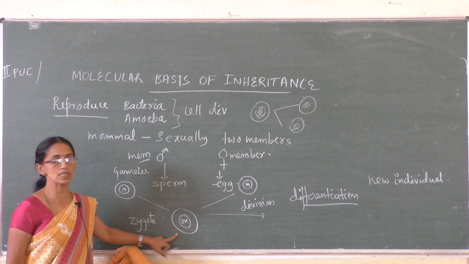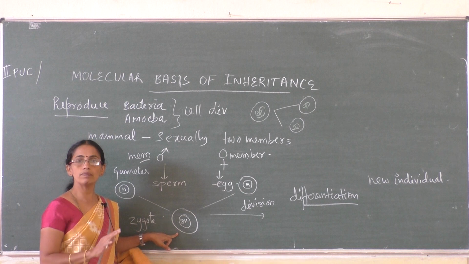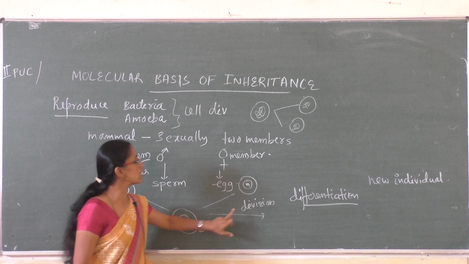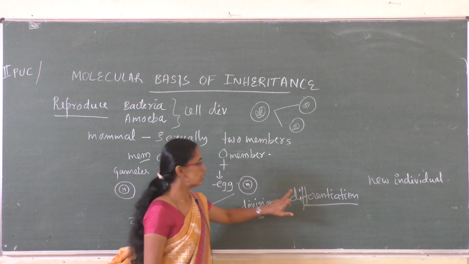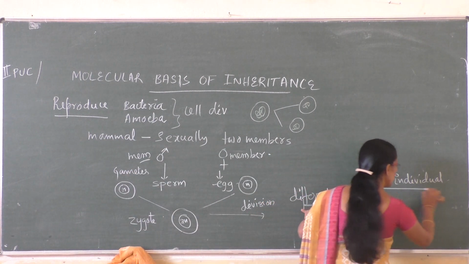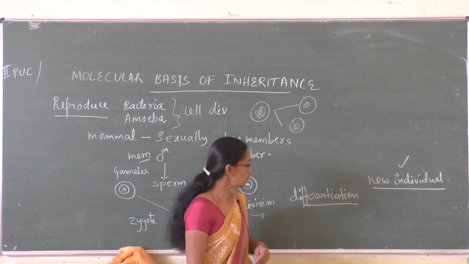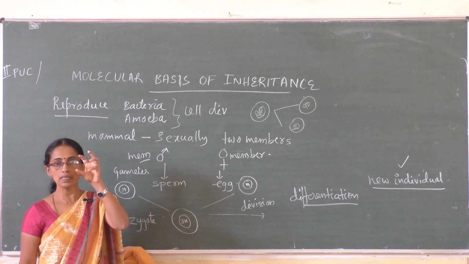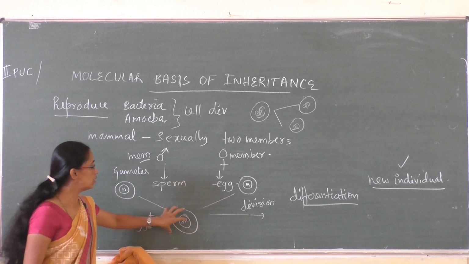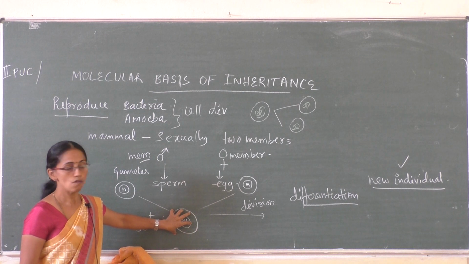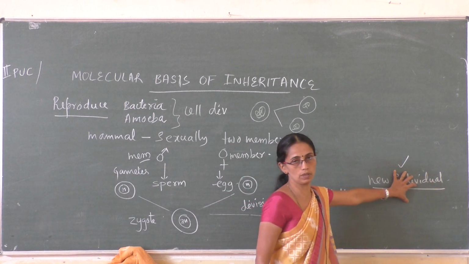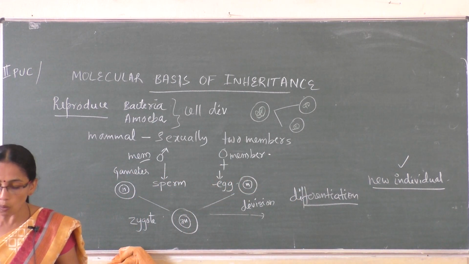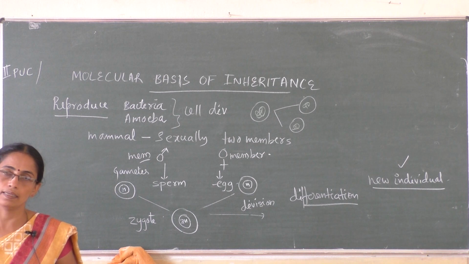Bacteria are produced from a single cell. Even multicellular organisms are also produced from a single cell. This single cell continuously undergoes division, differentiation, and a new individual is produced. That means what? This single cell contains information, the characters, for the formation of a new individual. That means we all are born from a single cell.